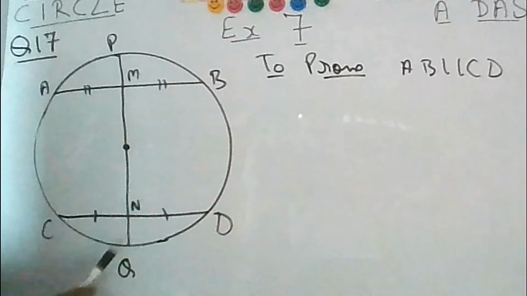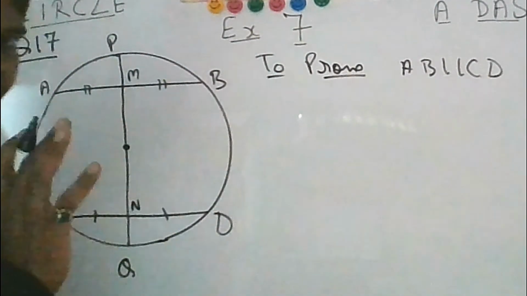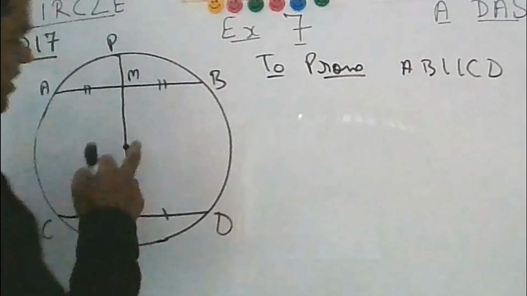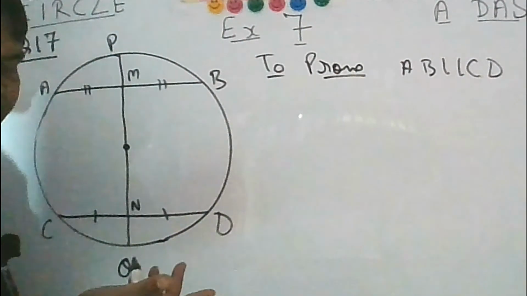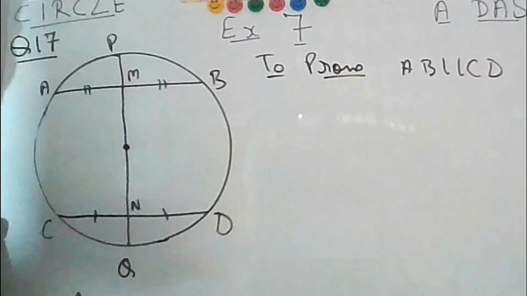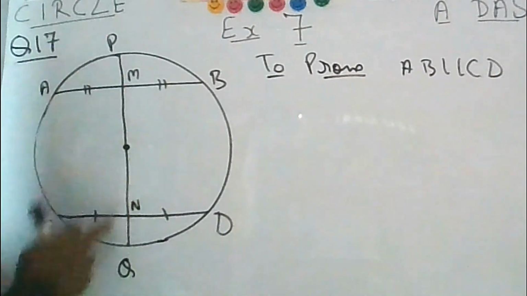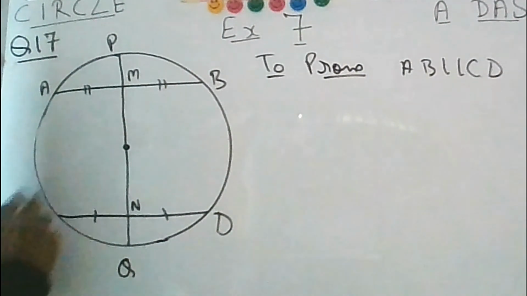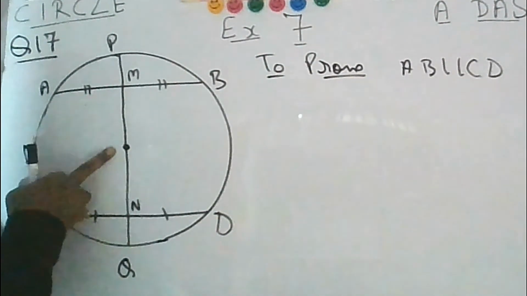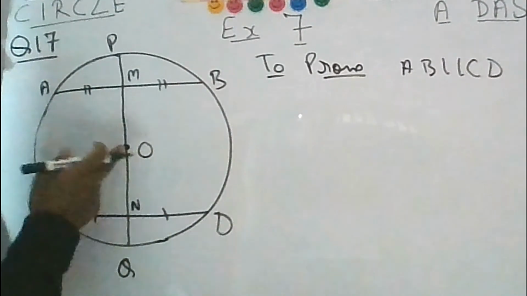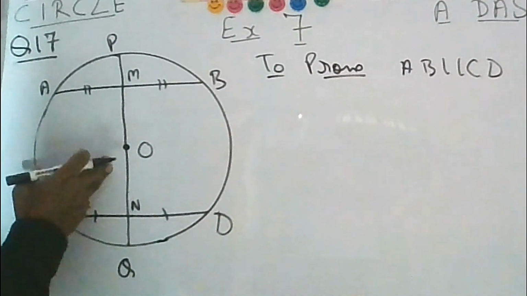And it has been given that PQ is the diameter. So you must think about why it has been given that PQ is the diameter. If PQ is the diameter, then the center must be located somewhere on the diameter. We do not know where the center is. It has not been given. The figure is not given in the question. But somewhere you must be having the center on this PQ. So you know that, if we assume that this is the center, let me call it O, it may be here, it may be anywhere on this line, we do not know. But it will be somewhere on this line PQ.